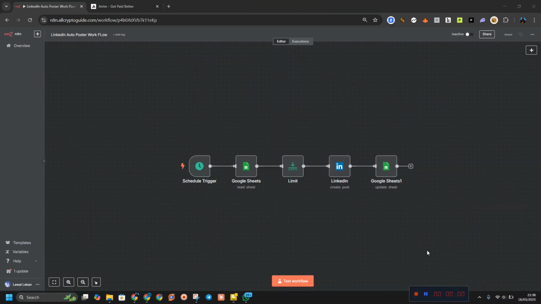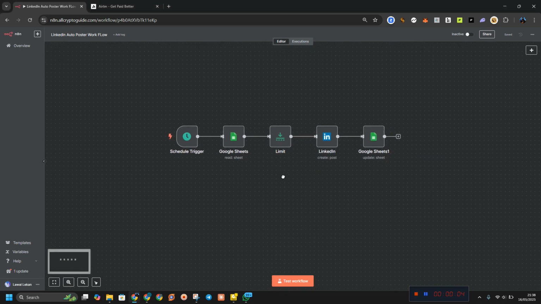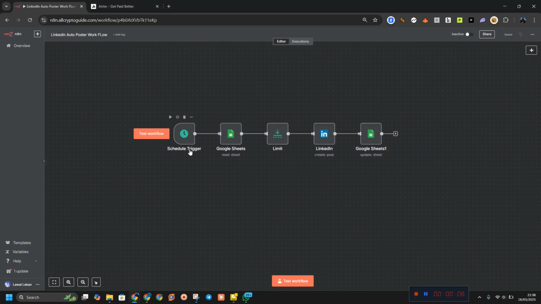So all we have right now is this automation. Let me show you how this works. First thing is the schedule trigger, and this schedule trigger is going to trigger this workflow. You can set it to 1 hour or 2 hours yourself.